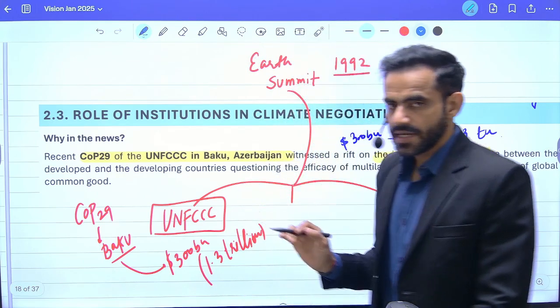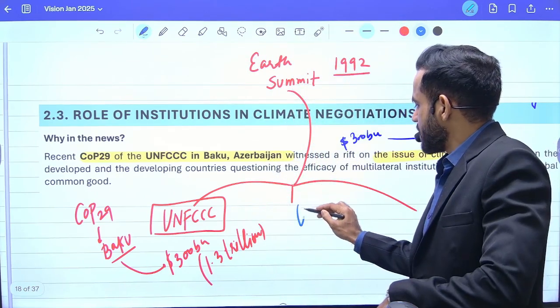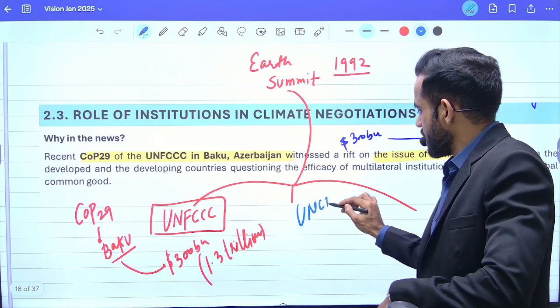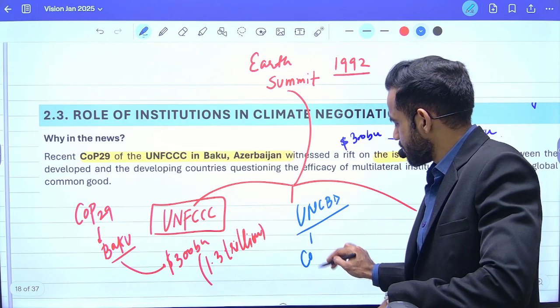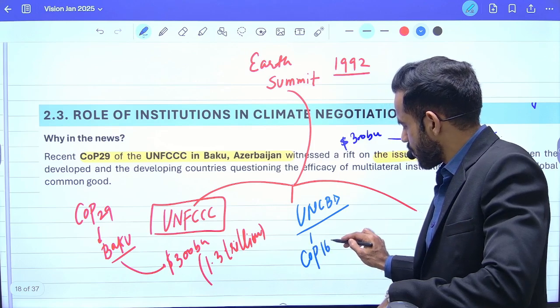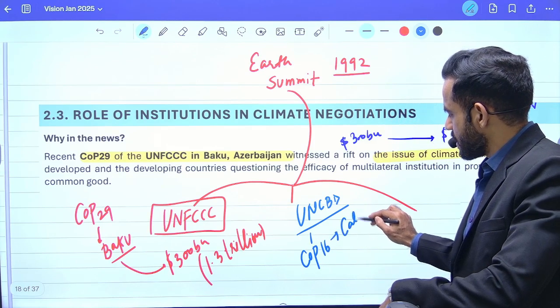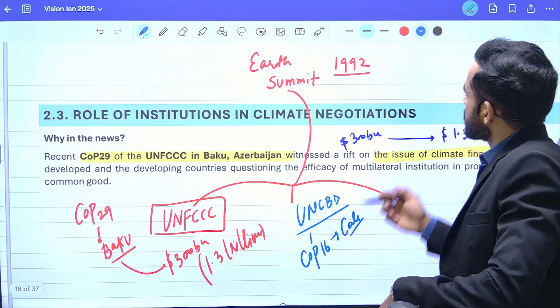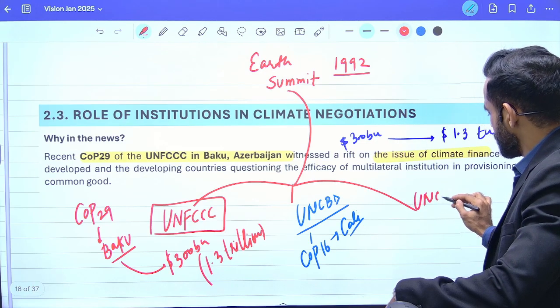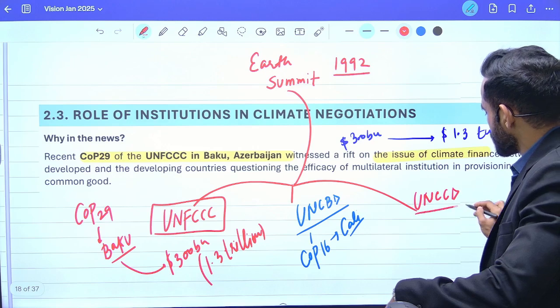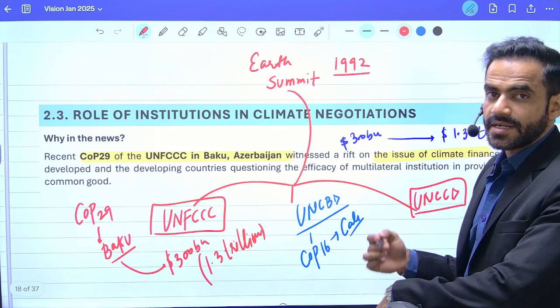Okay. Second is UNCBD. What is CBD? Convention on Biological Diversity. And the COP16 of this one was organized in Cali, which is in Colombia. Third one is UNCCD. That is UN Convention to Combat Desertification.